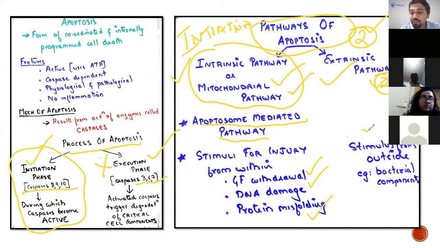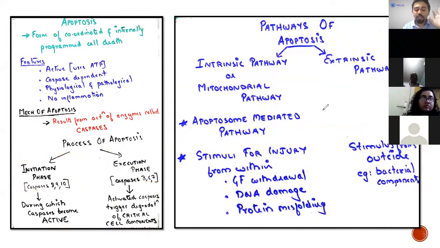Then there are certain stimuli which come from outside. For example, bacterial components like we studied, MAMPs, PAMPs, some kind of lipopolysaccharide, some toxin which is causing the cell to die. That is coming from outside the cell. That is known as your extrinsic pathway. I hope this much is clear. The process of apoptosis is divided into two phases, initiation and execution. The initiation phase is triggered by two pathways, the intrinsic and the extrinsic pathway. The intrinsic pathway is also known as the mitochondrial pathway or apoptosome mediated pathway.